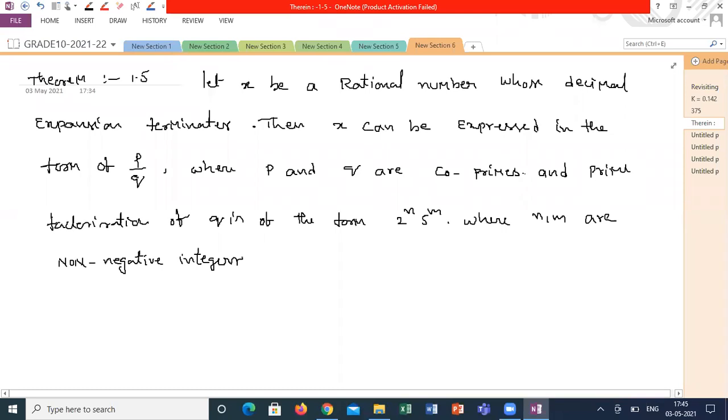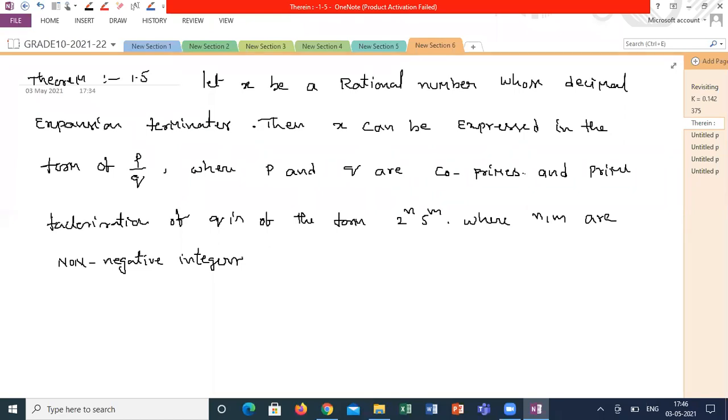What is the meaning of co-primes, guys? Anyone can give a little more explanation? A pair of numbers which have only 1 as a common factor. Super.